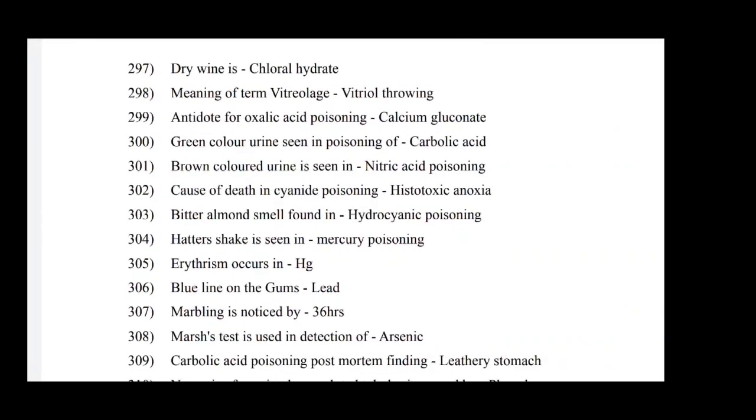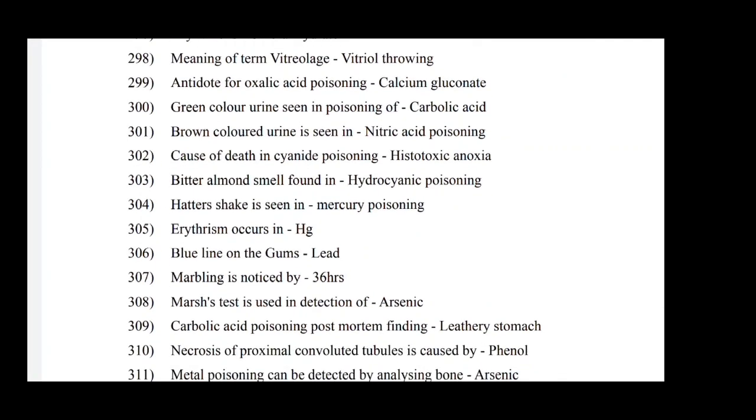Meaning of the term vitriolage is vitriol throwing. Antidote for oxalic acid poisoning, calcium gluconate. Green colored urine is seen in poisoning of carbolic acid. Brown colored urine is seen in nitric acid poisoning. Cause of death in cyanide poisoning, histotoxic anoxia. Bitter almond smell is found in hydrocyanic poisoning.